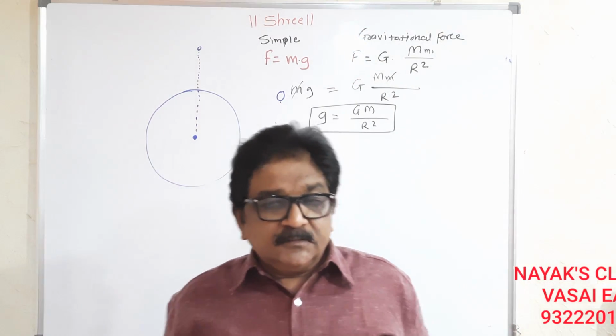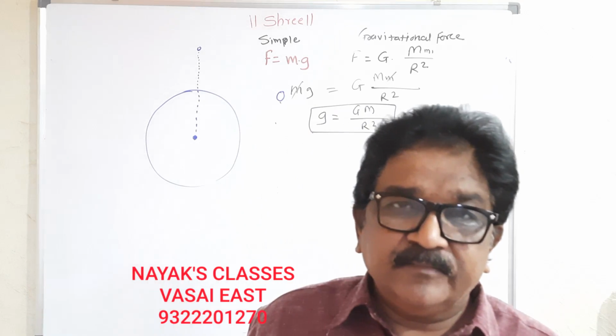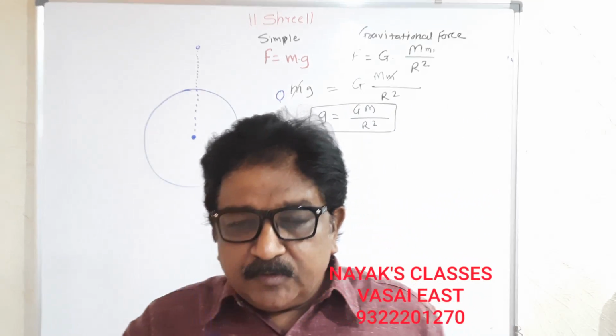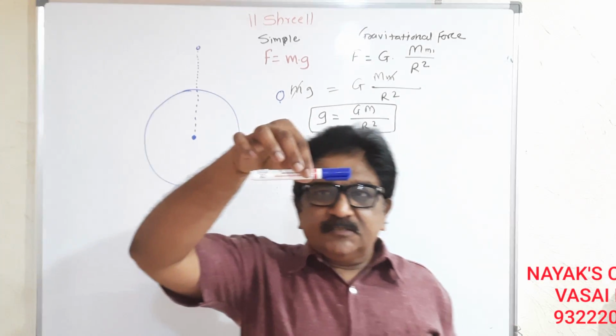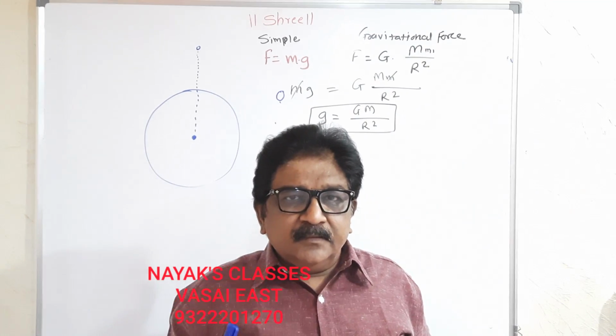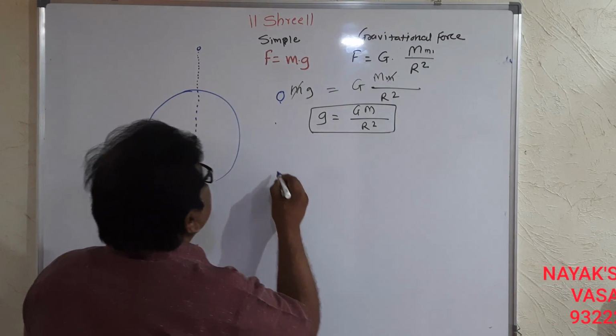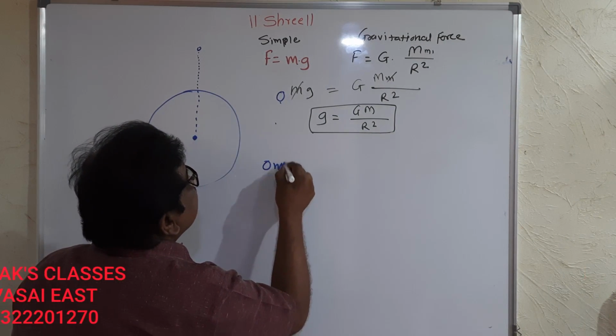Dear students, we are starting acceleration due to gravity. Suppose I am leaving this marker from my hand. At the initial stage, its speed will be 0 meter per second.